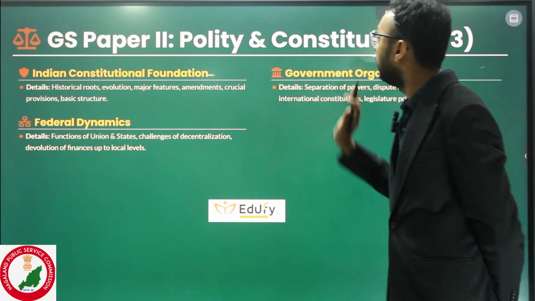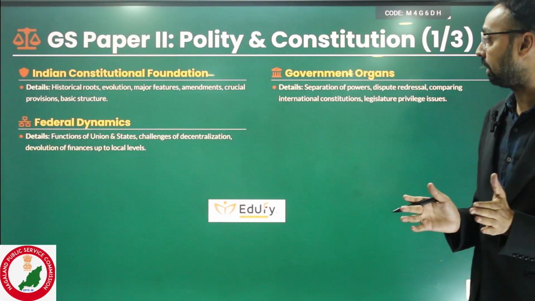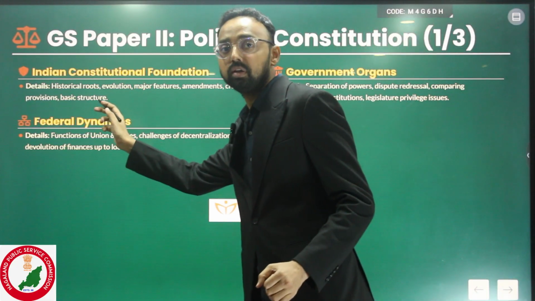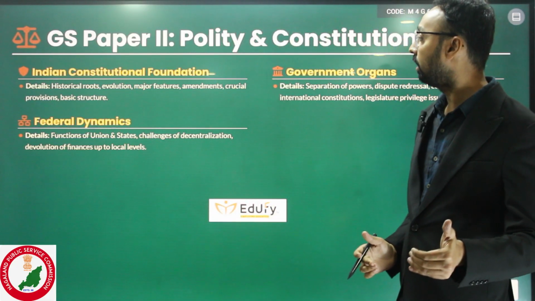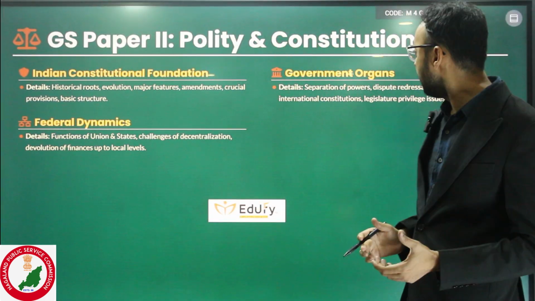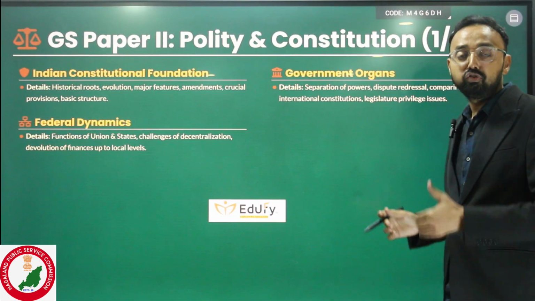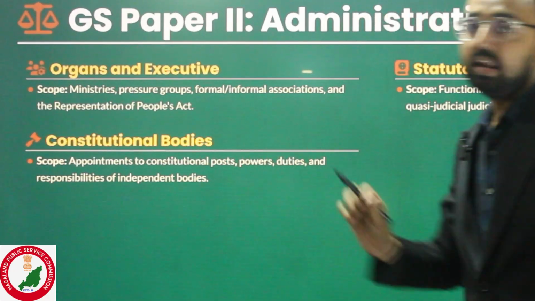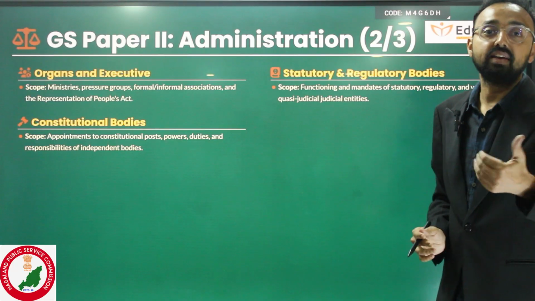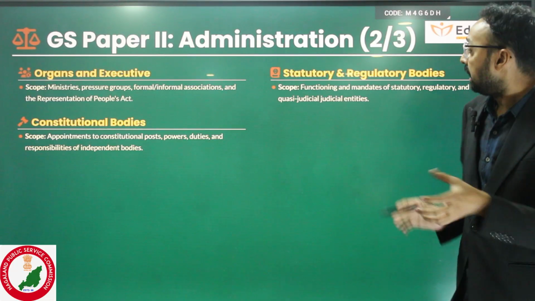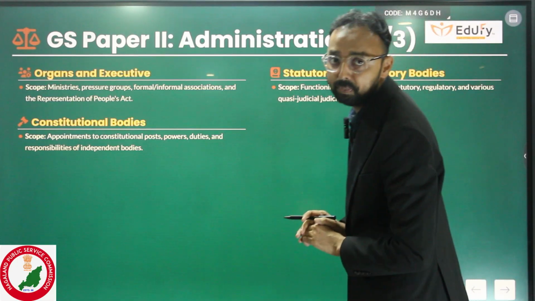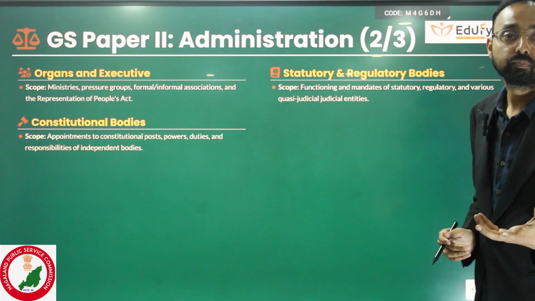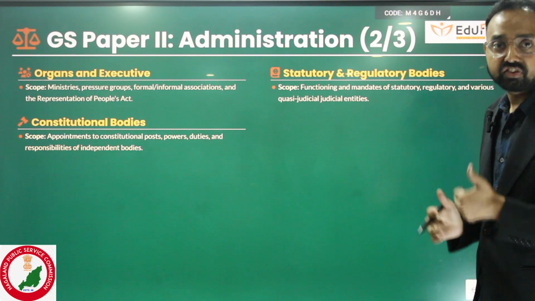It will cover polity and constitution, but there are divisions in the syllabus. It will cover the Indian constitutional part, that means the historical roots, the various acts introduced by the Britishers, then the federal character of state and government organs, that means judiciary, legislature, executive, and it will cover constitutional bodies like the Election Commission of India, Finance Commission, CAG, etc. This is a complete replica of the UPSC Civil Services examination, and other regulatory bodies like RBI, Competition Commission of India, such kind of thing.